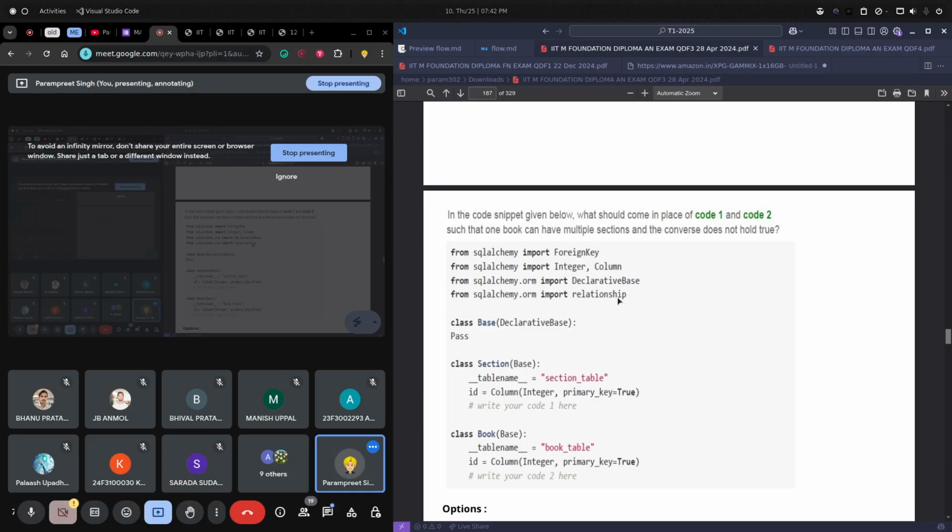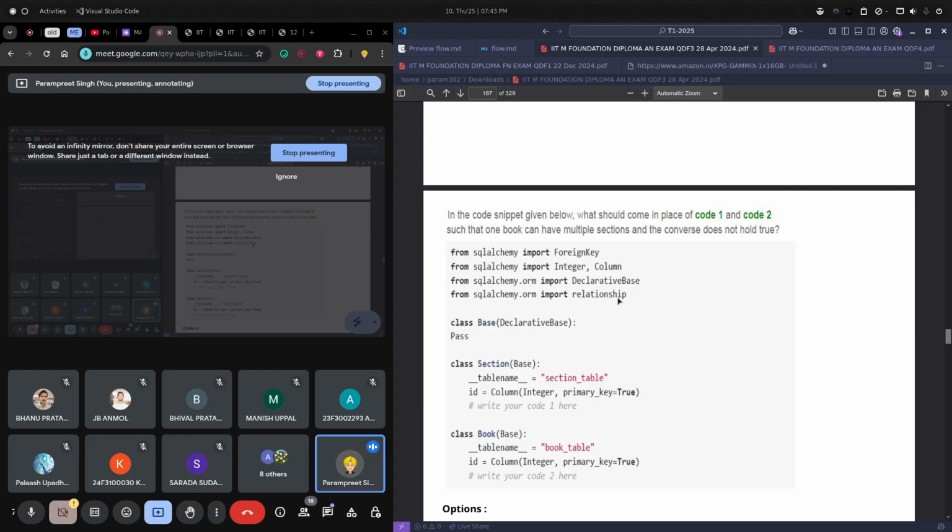Object relational mapping. You all have done DBMS, or you are doing DBMS? Okay, yes. So there is another name for tables we have in DBMS, and there is a kind of algebra also in the DBMS course. Anyone knows? Relational algebra. Relation. Okay, we call a table a relation. So the ORM is object relational mapping. It basically maps the tables, the relations, with the objects in our code.